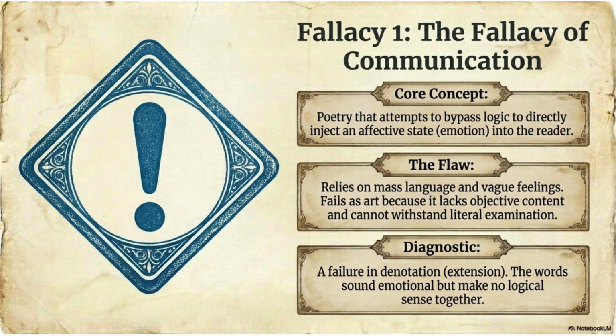Look at the core concept box. It says, poetry that attempts to bypass logic to directly inject an affective state, emotion, into the reader. This sounds complicated, but the idea is simple. Tate is talking about poetry that tries to make readers feel something immediately without first creating meaning through language and structure. In other words, the poet is not trying to build an artistic experience. The poet is simply trying to create an emotional reaction.